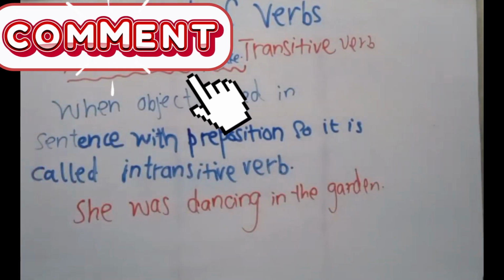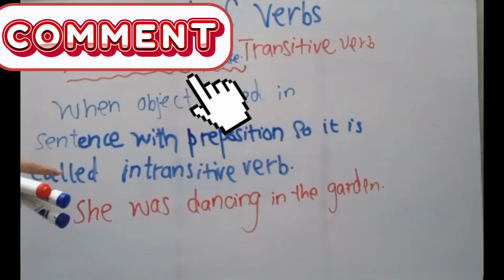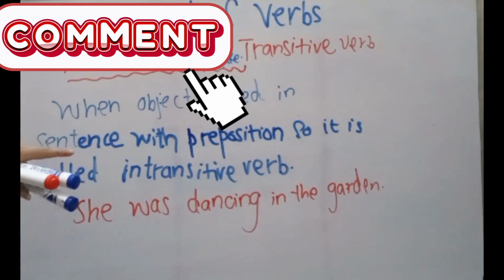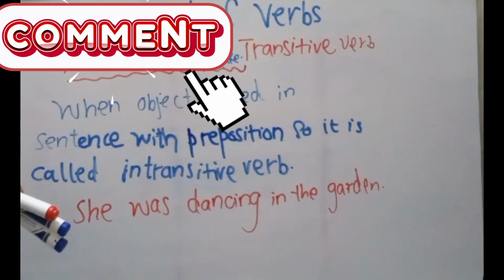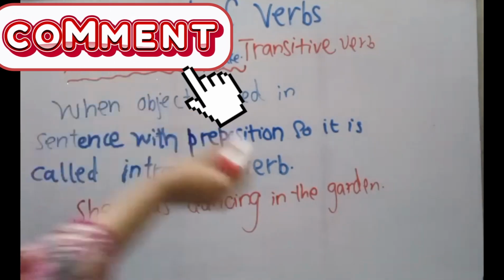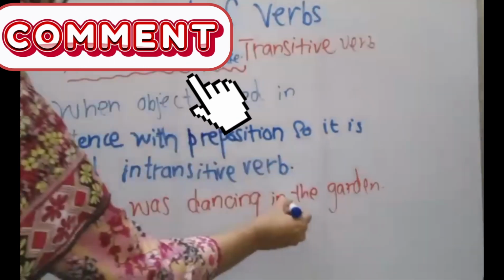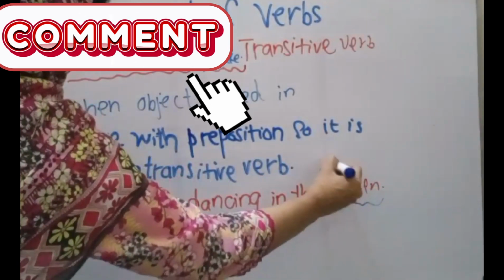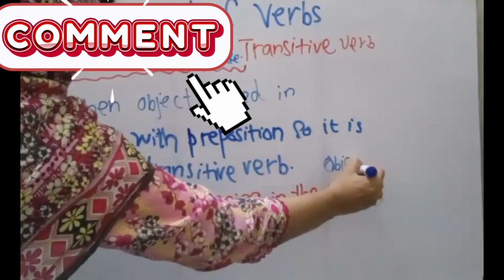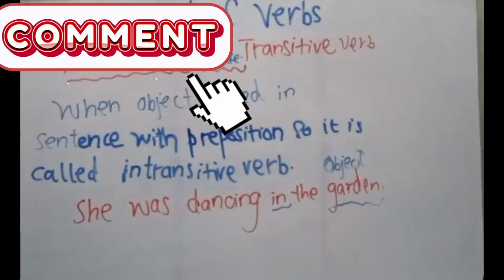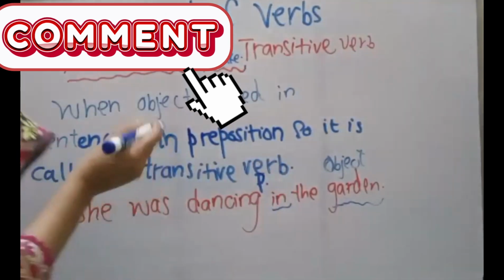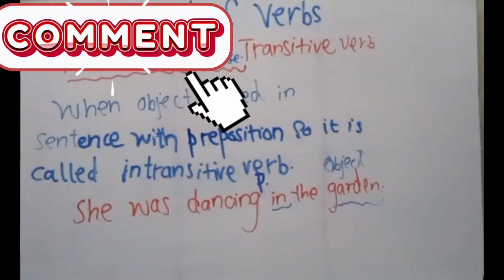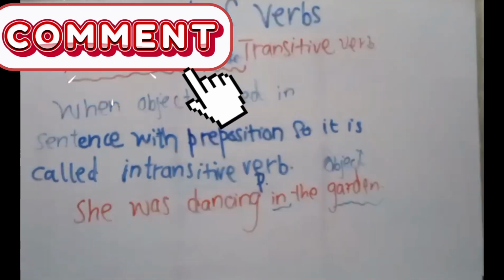Here students are confused. A student will definitely say this is a transitive verb, but no, this is called an intransitive verb because the object is used with a preposition.